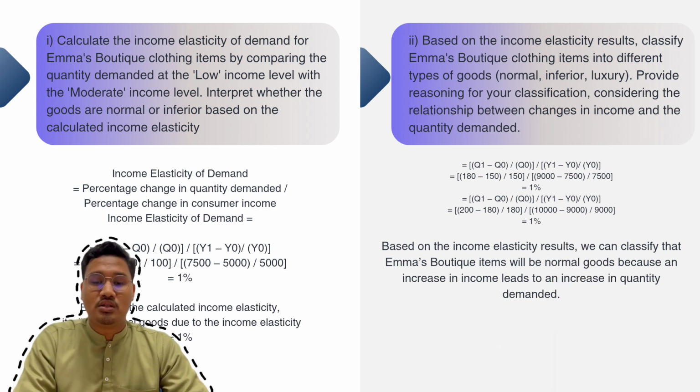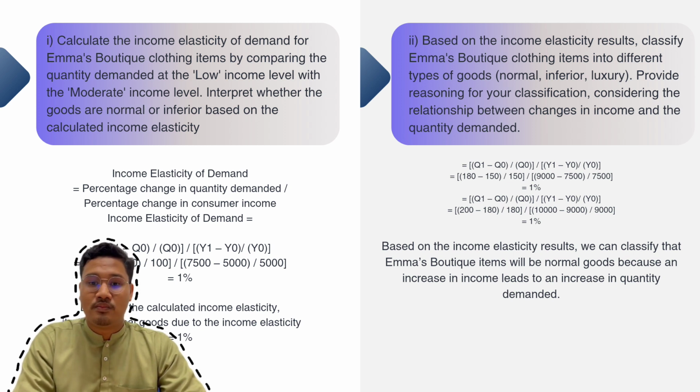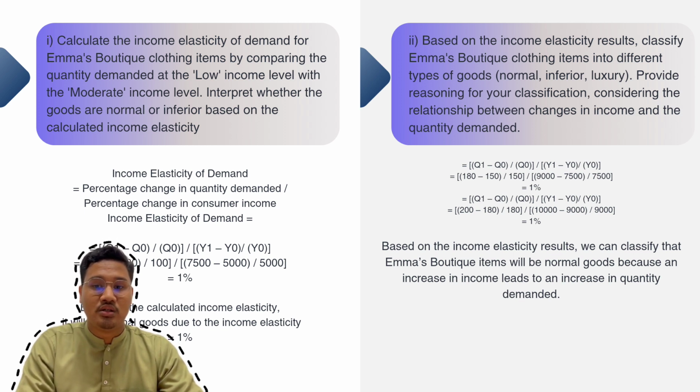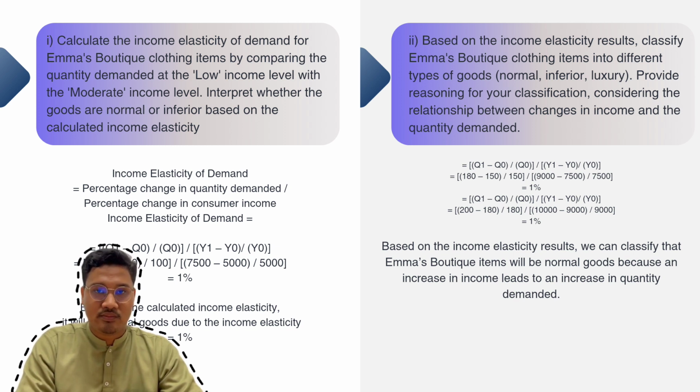Okay, let's move to Roman numeral 2. I read the question first. Based on the income elasticity result, classify a magnetic clothing item into the different types of goods: normal, inferior, luxury. Provide a reasoning for your classification, considering the relationship between change in income and the quantity demanded.